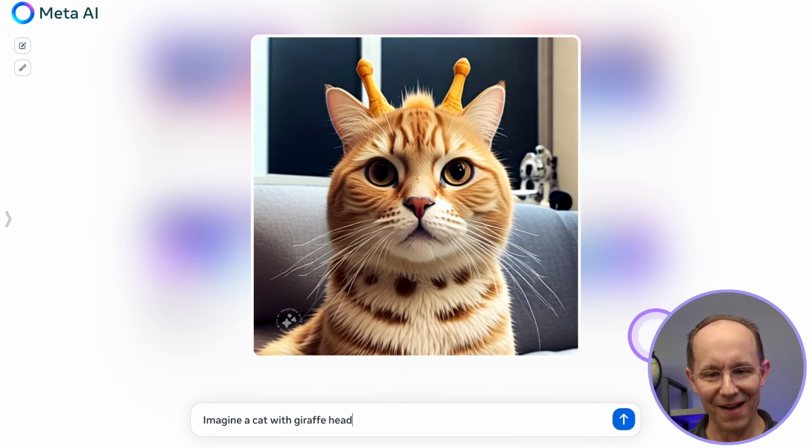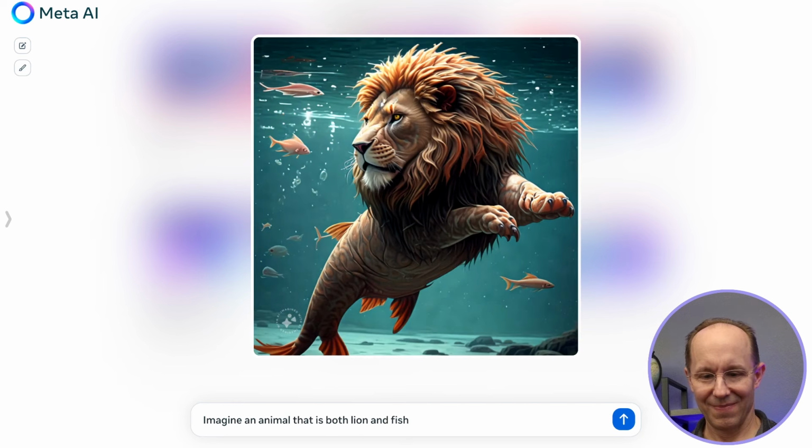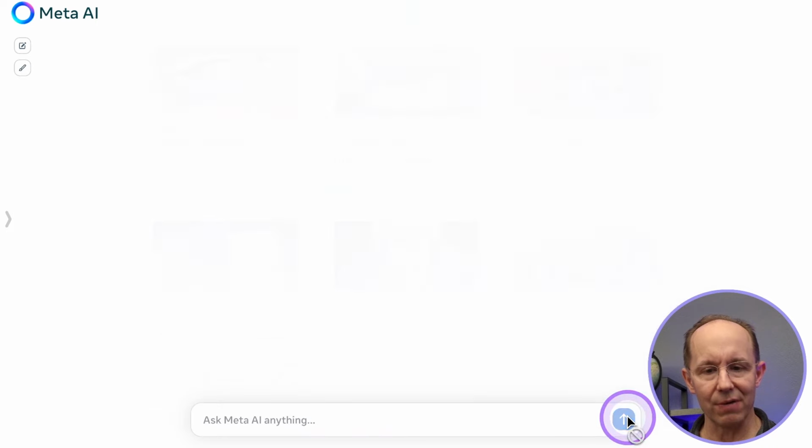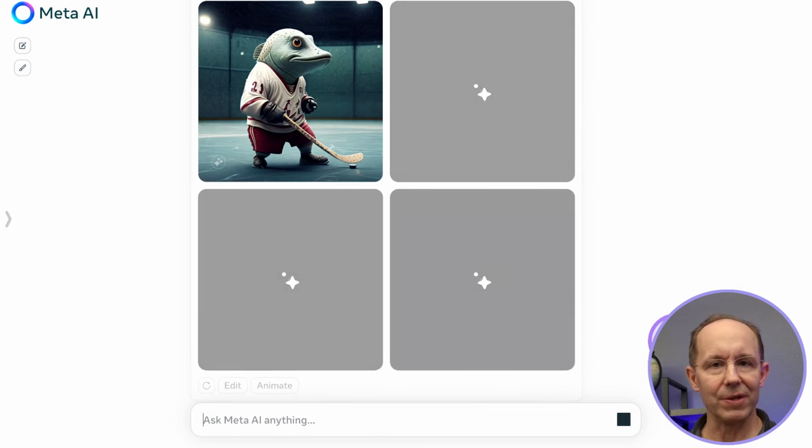A cat with a giraffe head. An animal that's both lion and fish. Imagine a fish that can play hockey. All right, I'm having a lot of fun with this, as you can tell. So it generated the fish, but it's doing all of this image generation without even clicking the send button. So what we're going to do now is click the send button, and you'll see it generates variations of that image.